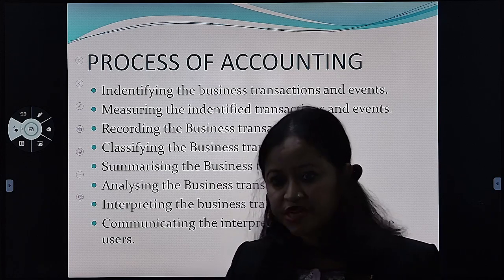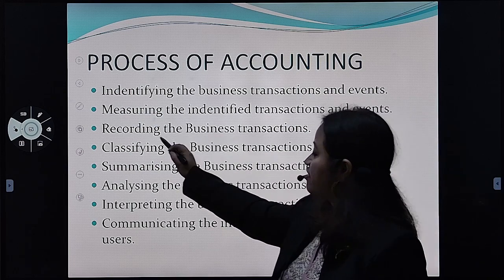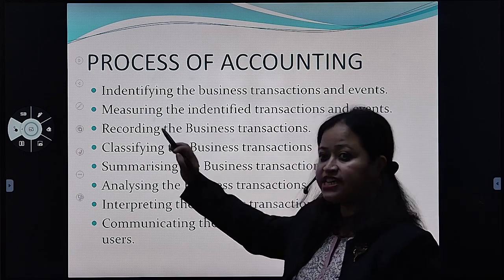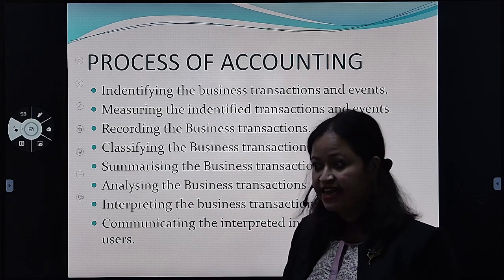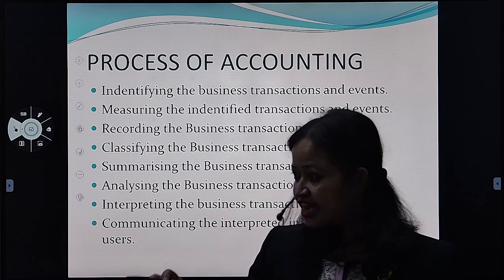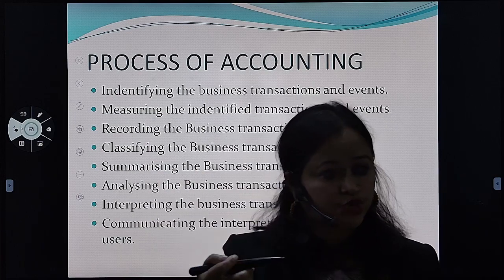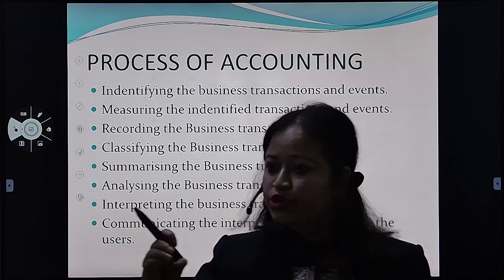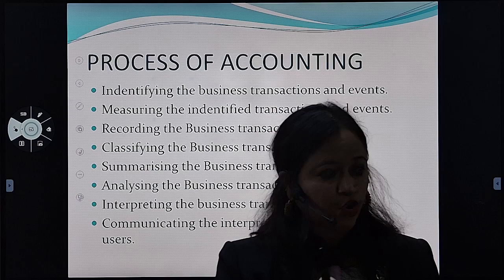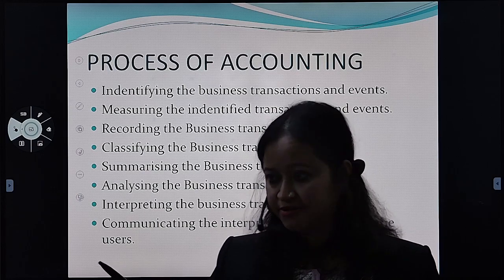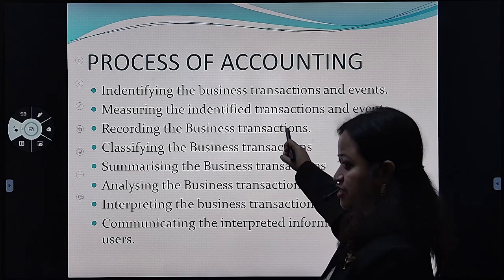So from the source document, the transactions are recorded in the journal. That's a new word for you, right? Journal. First one is the source document. From the source document, where how much you have purchased or sold, how much you are paying, all these things are written. And from that, you record the business transactions.